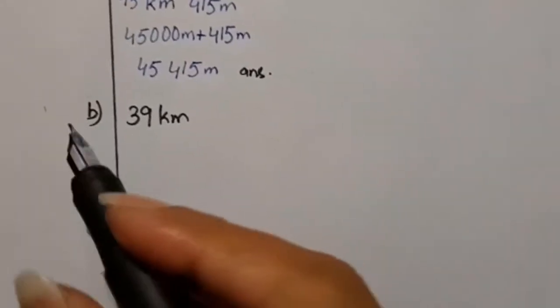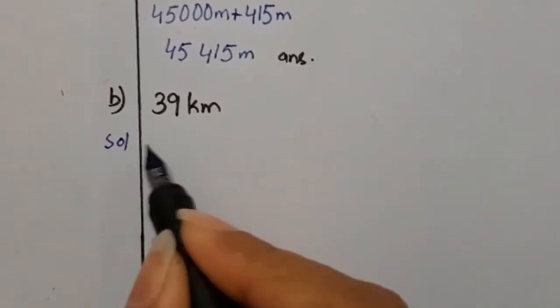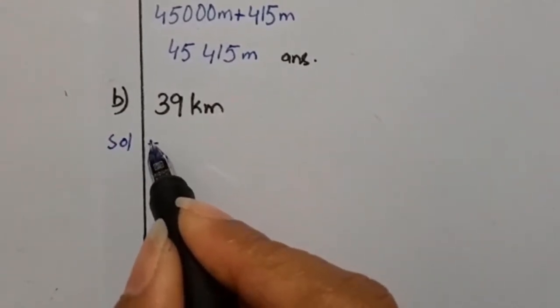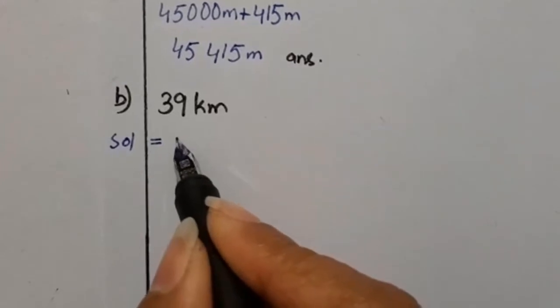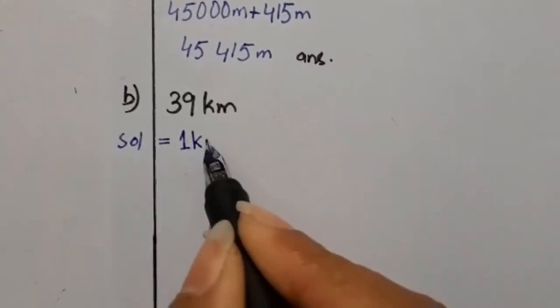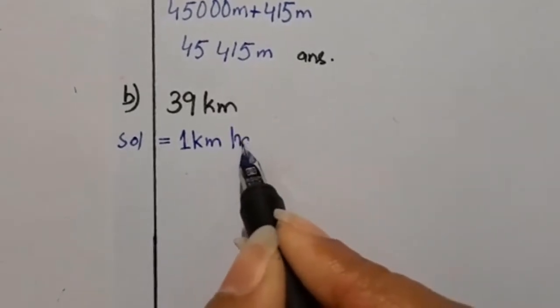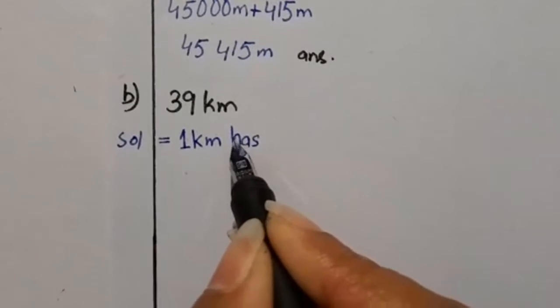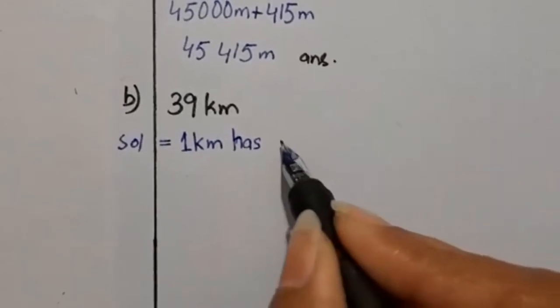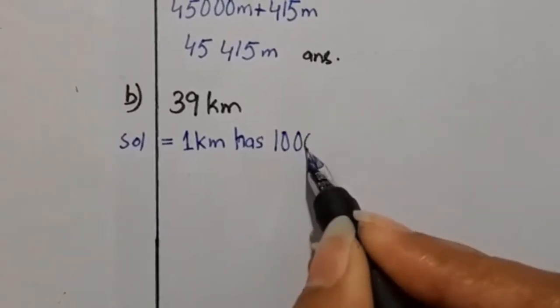So boys, the sum is 39 kilometer. What we have to do? It is so easy. We will write 1 kilometer has 1000 meter.